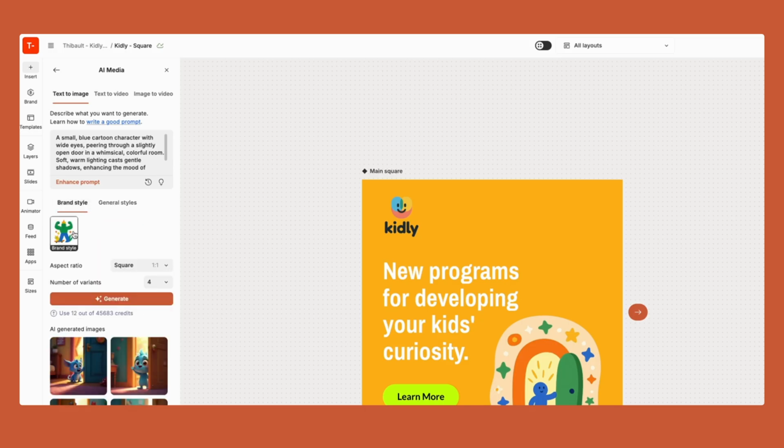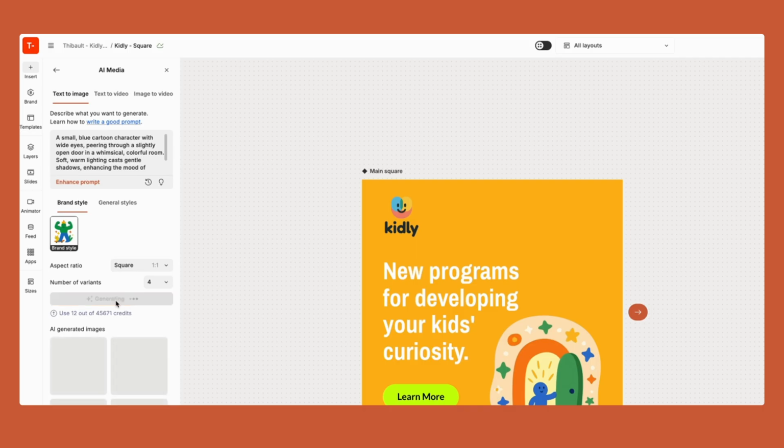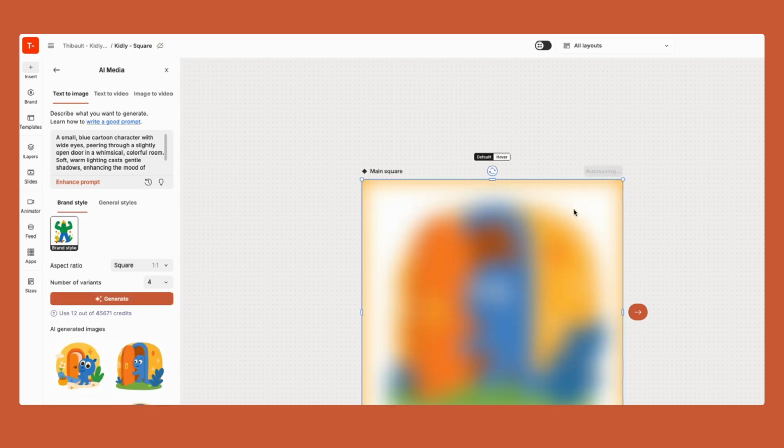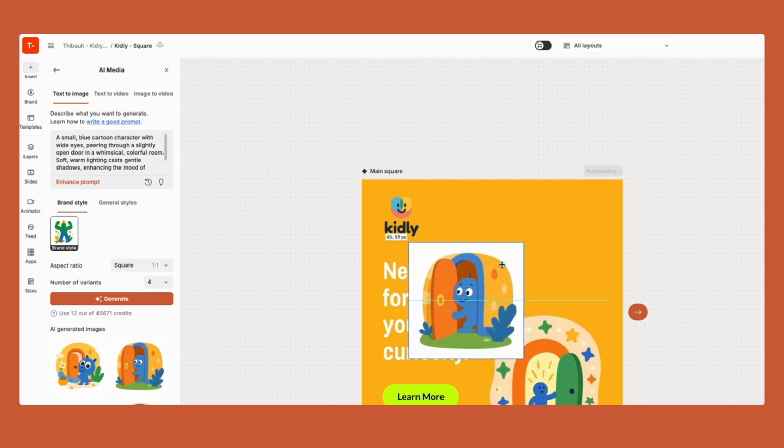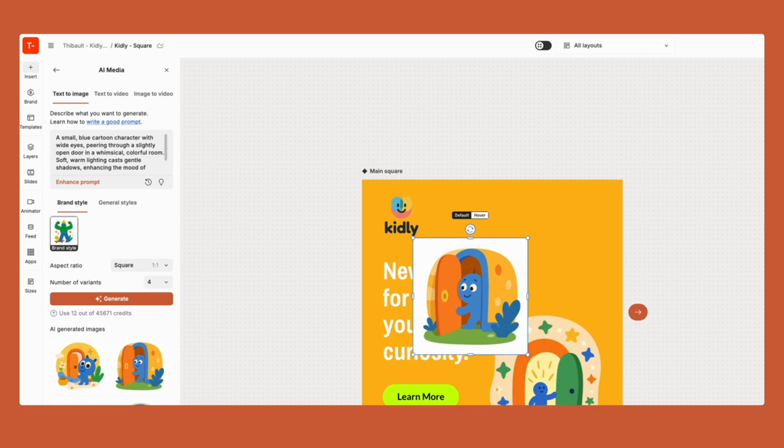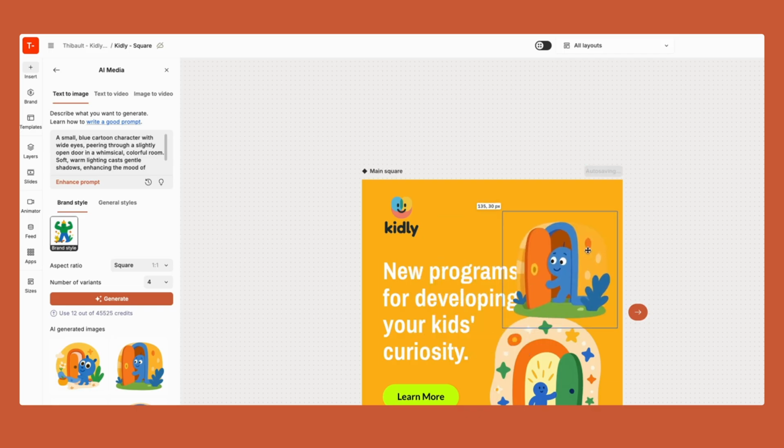If I go to brand style, you notice here it has detected that I trained the model. It will show a little thumbnail showing an image coming from the assets. And if I use the exact same prompt, you're going to see that this is going to generate things that look exactly like the style that I want. Here you can see that these images are much better, and this is what I could be using, right? This is exactly the type of style that I'm looking for. Now, when I'm here, I can use remove background, and I'm ready to go.